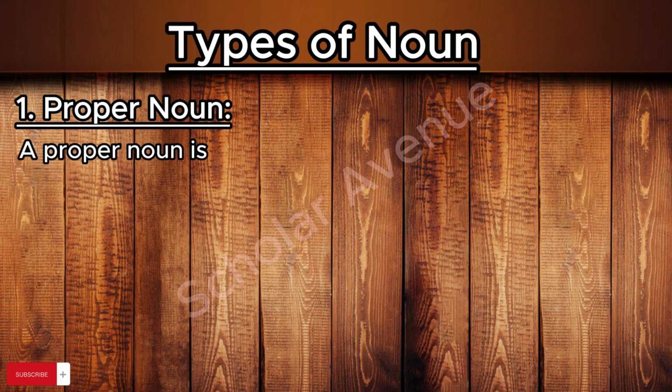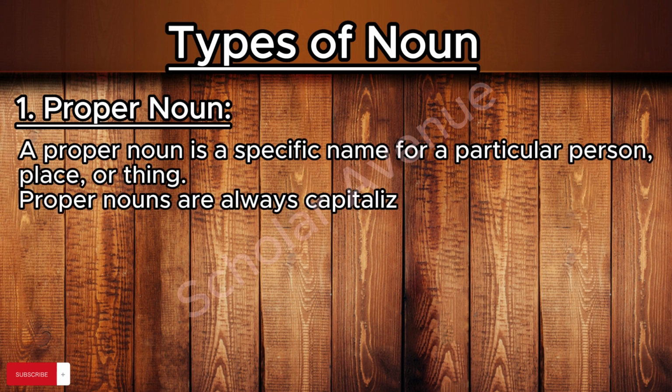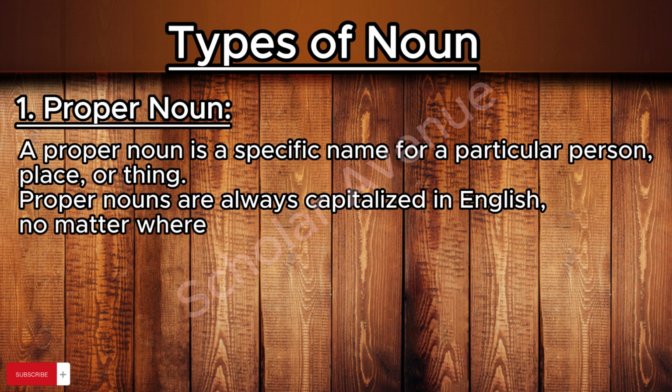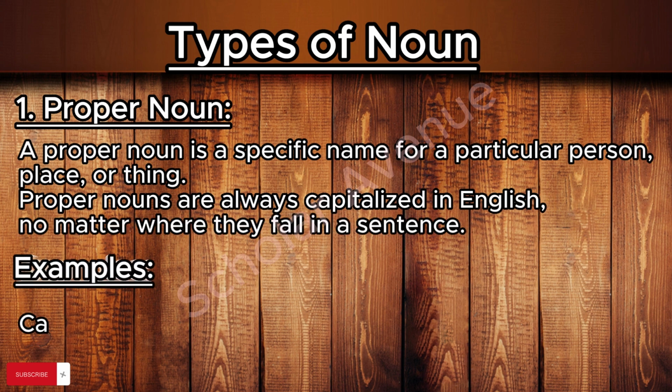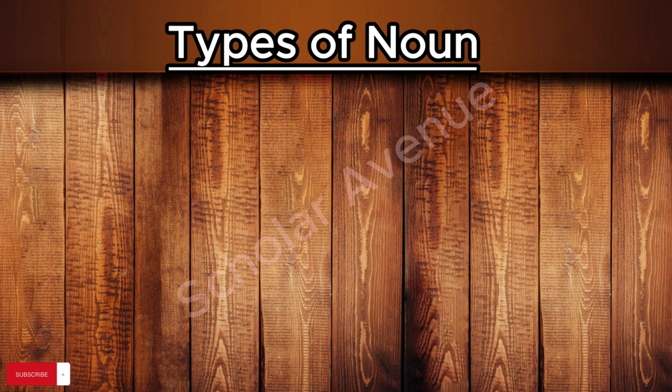A proper noun is a specific name for a particular person, place, or a thing. Proper nouns are always capitalized in English, no matter where they fall in a sentence. For example, Canada, China, David, Elizabeth, etc.